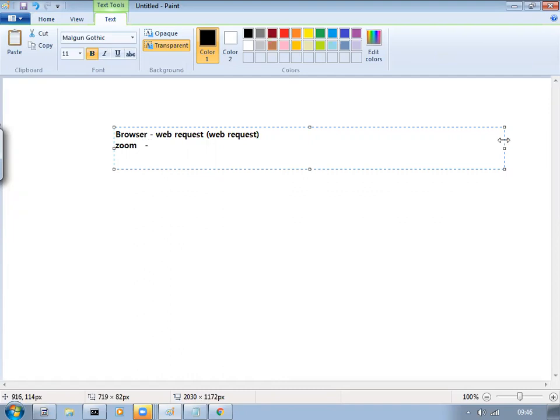Using this, we can do real-time audio and video transmission. It sends requests and we are able to connect all together through Zoom.